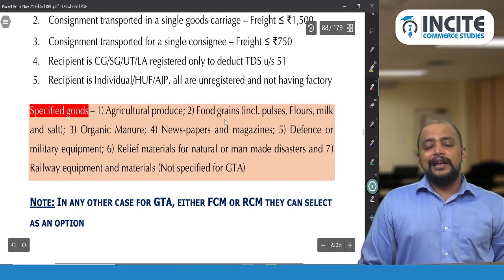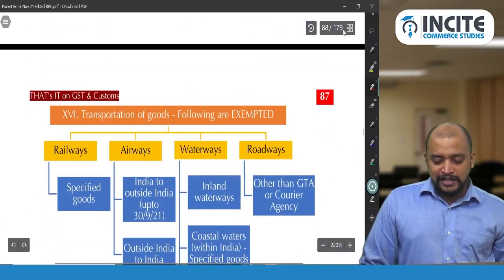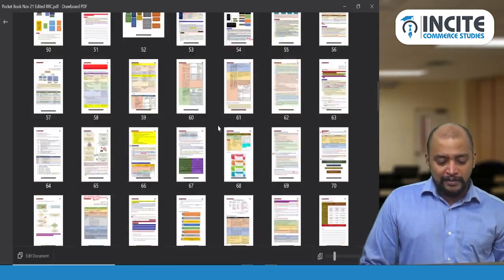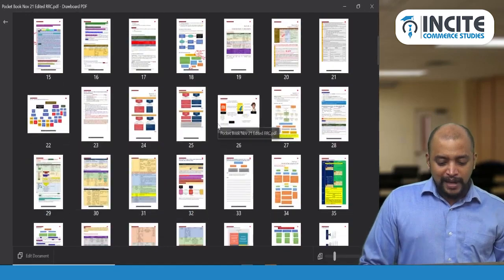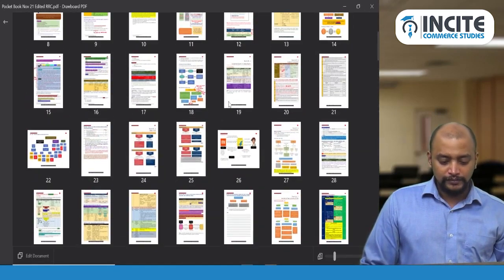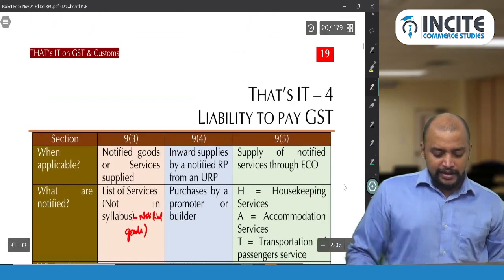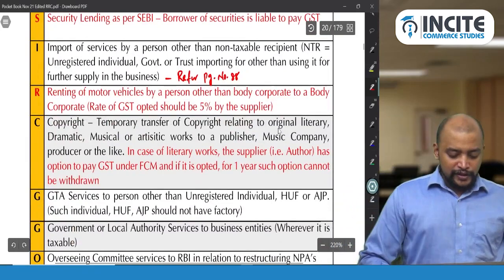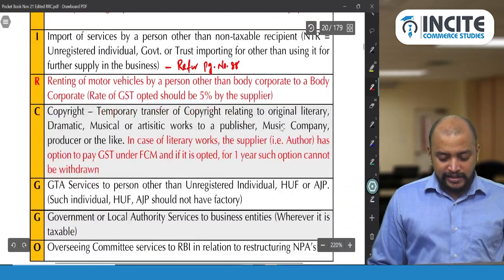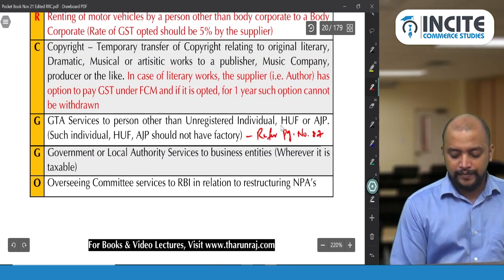And then next GOT. So you give this page number reference over there: page number 87. So this is with respect to GTA services. Refer page number 87.